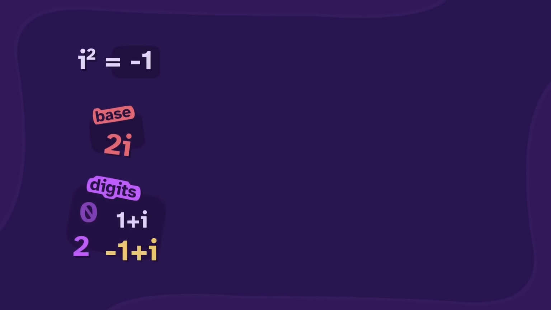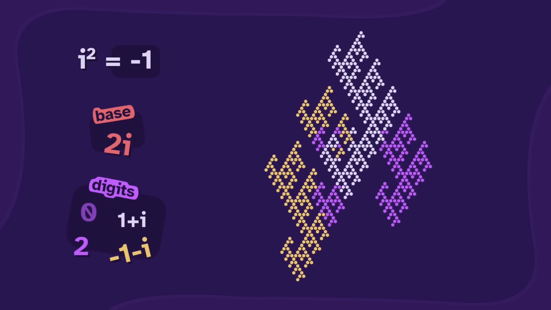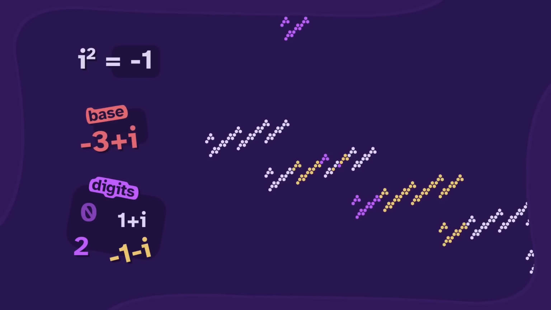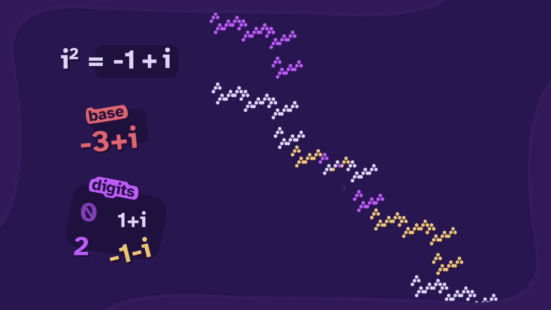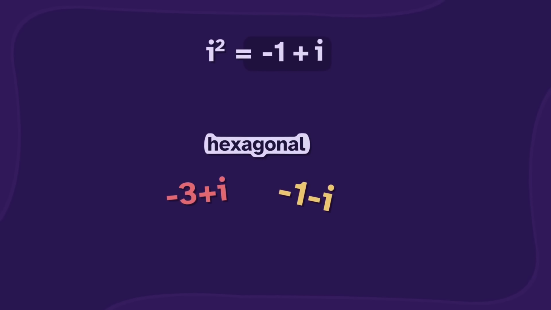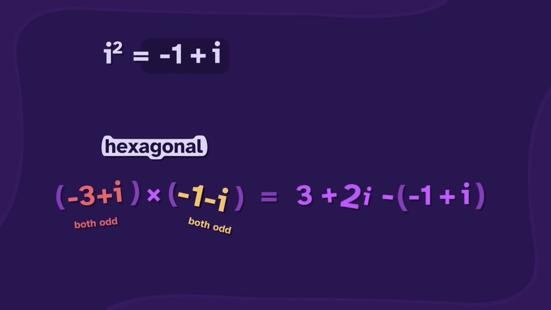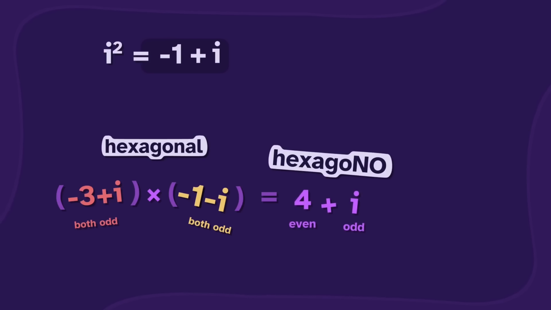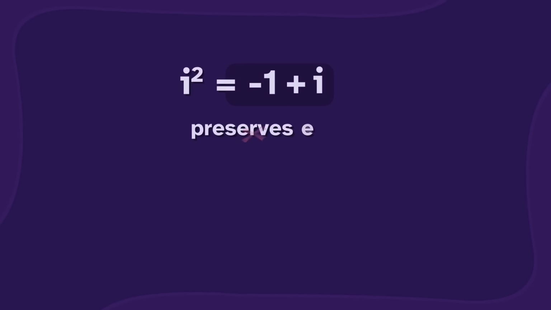So we can pick a definition, a base, and digits. Then we get a hexagonal fractal. And of course, we can change the digits, or change the base, or change the definition. Wait, maybe we can't. They're overlapping. These values are hexagonal. They're both odd. But their product is not hexagonal. It has odd and even. This definition preserves squares, but it does not preserve hexagons.